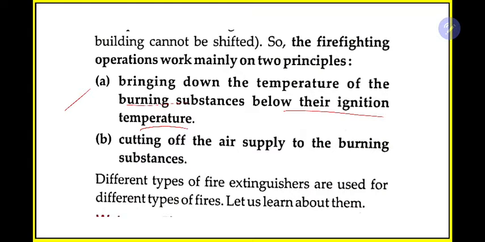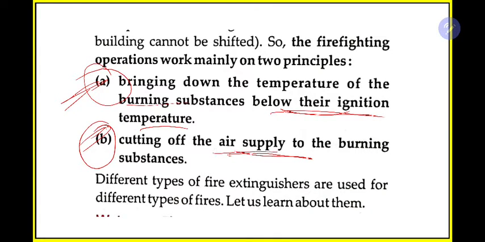There are three properties we know. First, there should be a substance which can be burnt. Next, oxygen. Third is temperature. So the first thing we can do is decrease the temperature below the ignition temperature, and the second is cutting the supply of air. That means in one process we can decrease the temperature, and in the next we can remove the air supply.